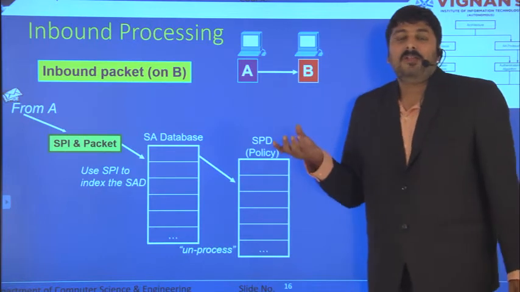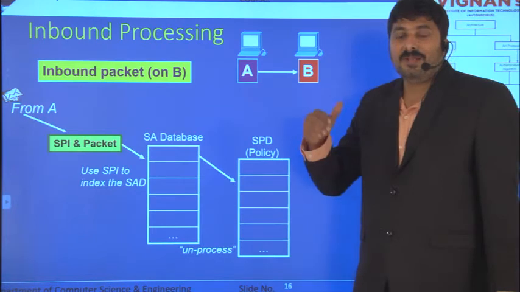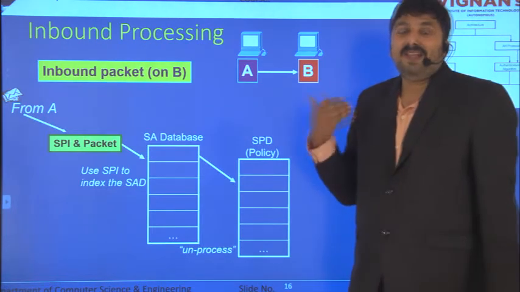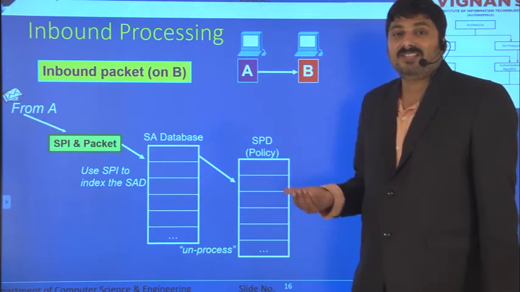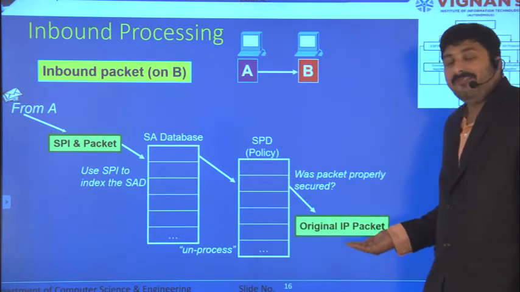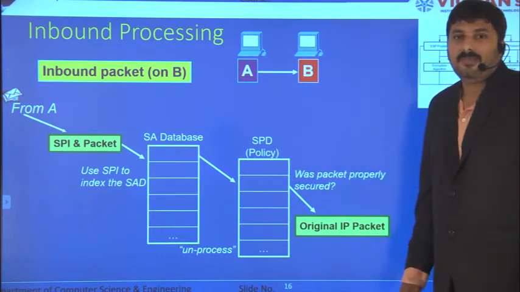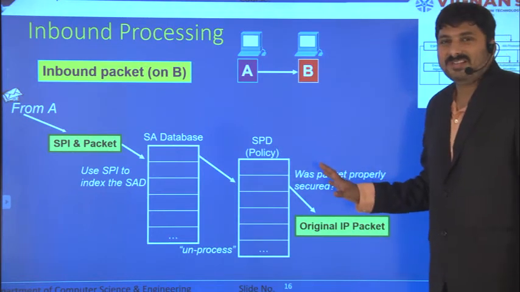Processing means, if it is encrypted, it will decrypt. If there is data integrity, it will check for data integrity, it will check for authentication, and then process the packet. It will retrieve the original packet and send it to the previous layer. Hope you have understood this.